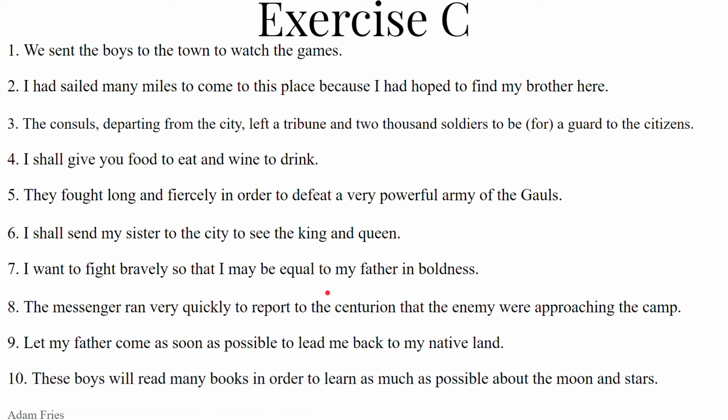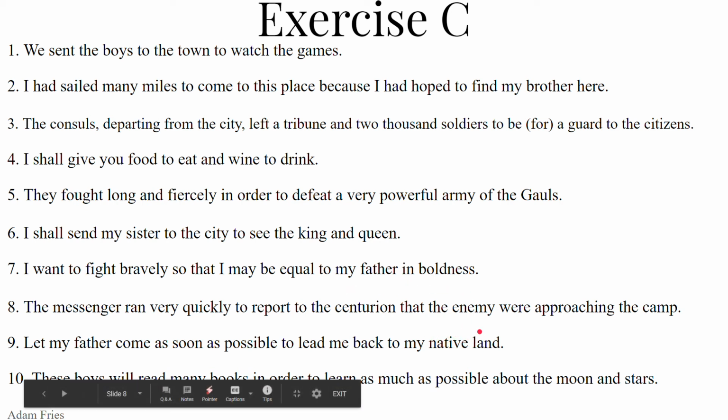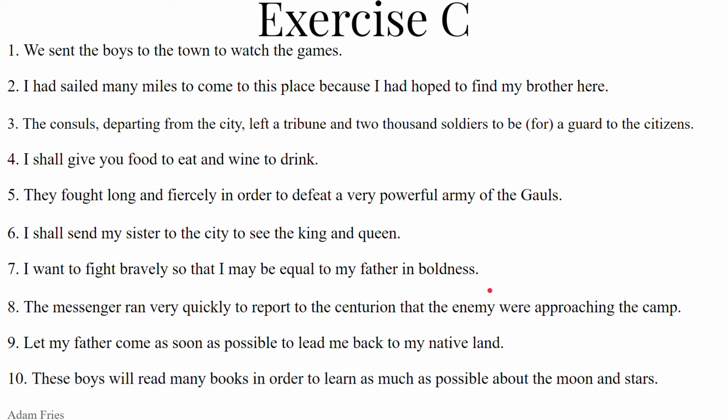We already said we're in primary sequence. We want the present subjunctive of duco, ducere, duxi, ductus. So ducat. Ut ducat me. Ut me ducat. So he may lead me back. Let's add a re to that duco. Ut me reducat. Ad meam patriam. Ad meam patriam, to my native land. Ut me reducat ad meam patriam.